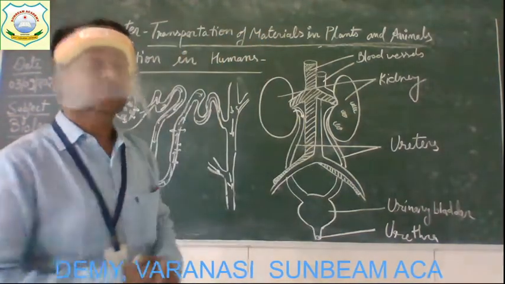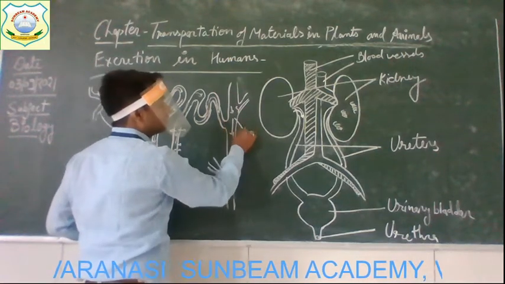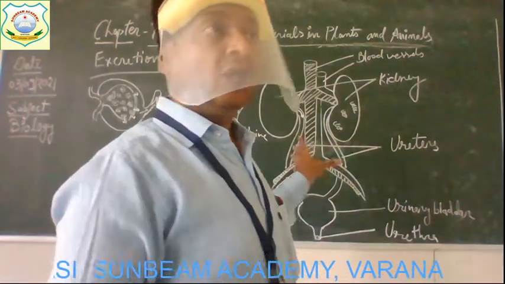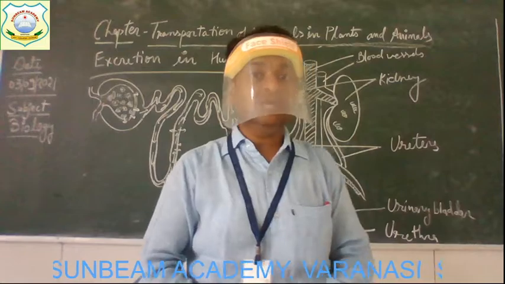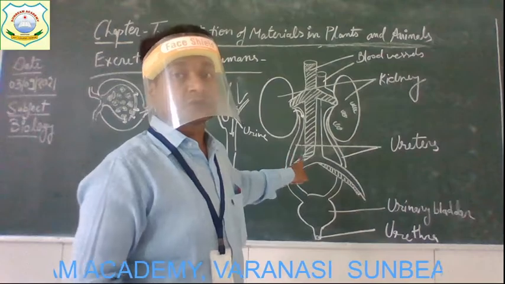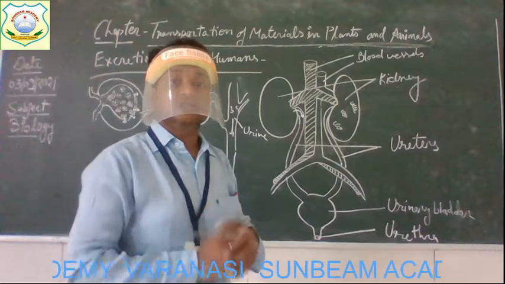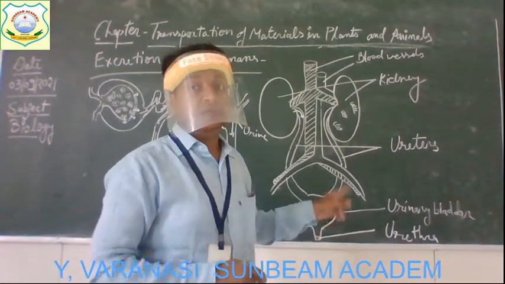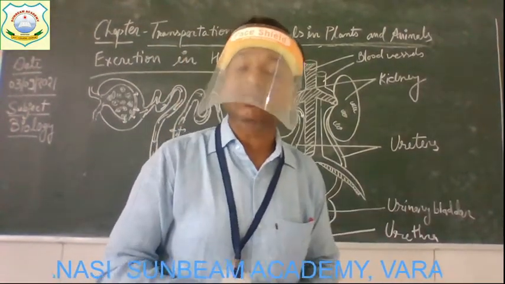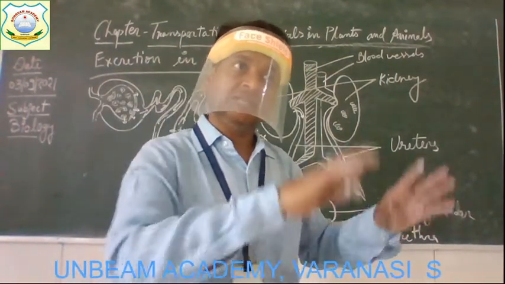It forms urine. So all the waste which gets collected here is collected in the form of urine in our body, and it passes from the kidney through two tubes, which are called ureters, into an elastic sac-like structure which is called the urinary bladder. And the bladder stores the urine until it is excreted from the body through the urethra. Alright? Understood the functioning, the process?